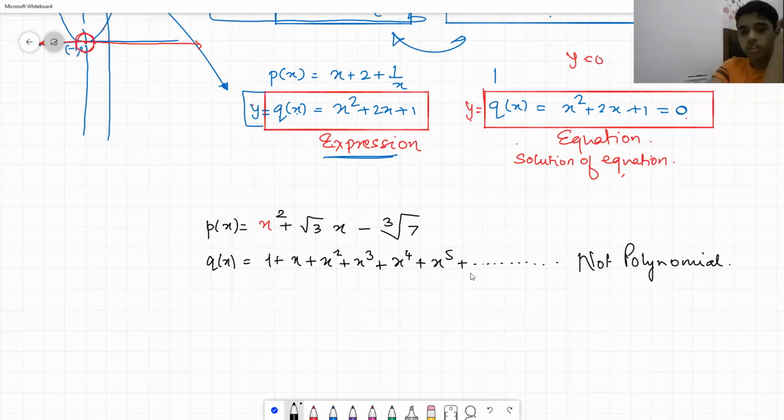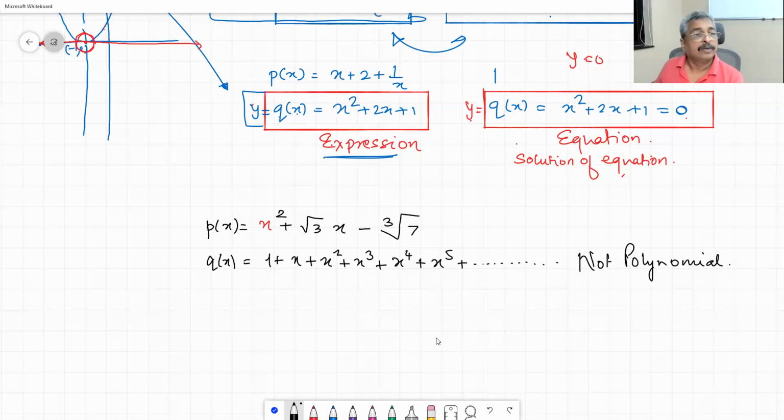Why? Because it can be written as 1 upon 1 minus x, and it will have negative degrees. Hmm, 1 upon 1 minus x. That is not the reason not to call it a polynomial. The reason is...